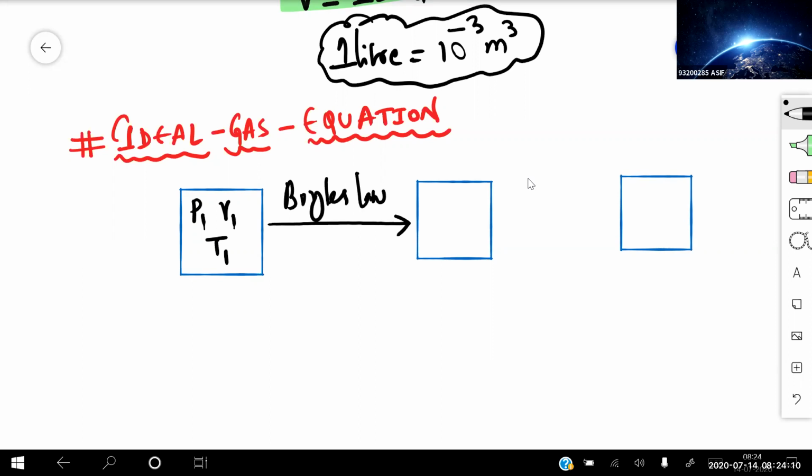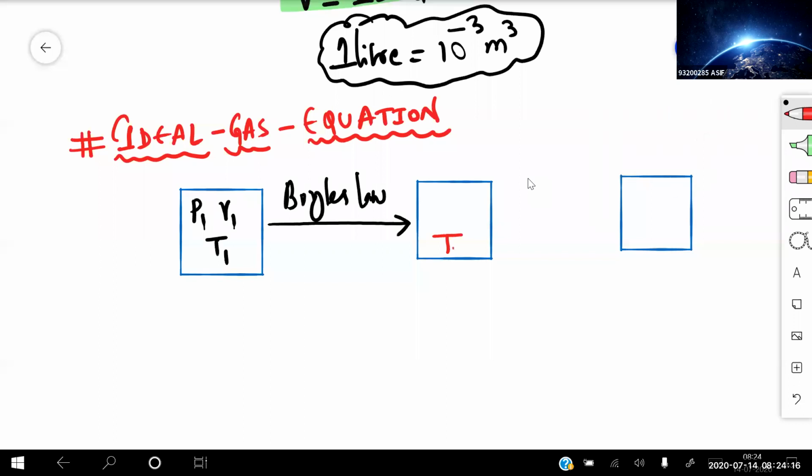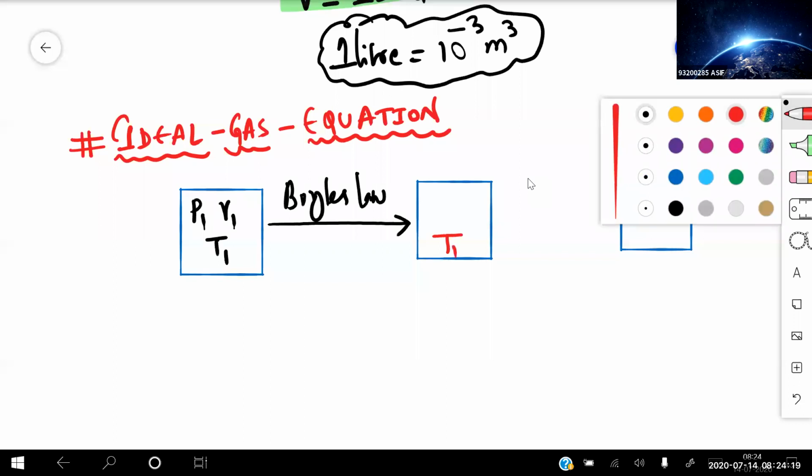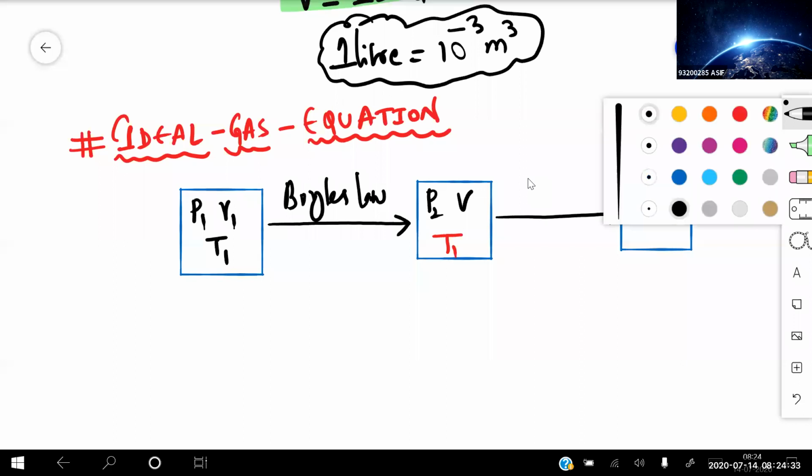In Boyle's law, what remains the same with the temperature? If it is T1, it should also be T1. That means here T1 remains the same; I'm not changing it. So what will be changing? Pressure becomes P2, and volume becomes, say, V. Then I apply Charles law.